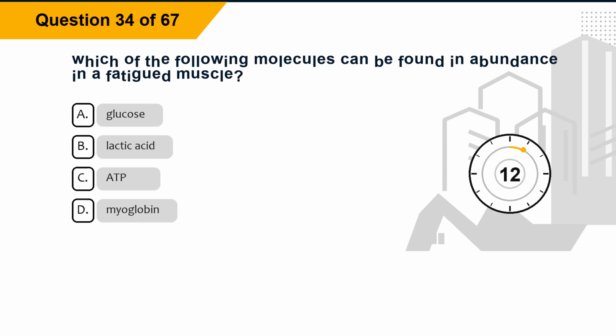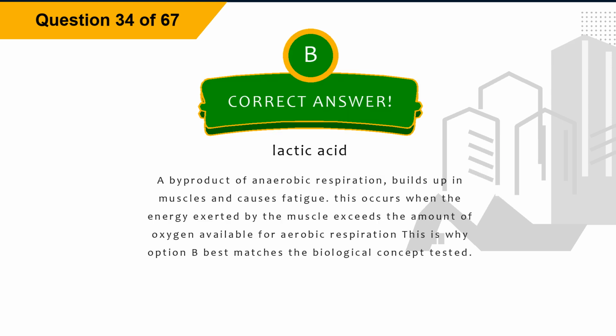Question 34. Which of the following molecules can be found in abundance in a fatigued muscle? Option A, glucose. Option B, lactic acid. Option C, ATP. Option D, myoglobin. The correct answer is option B, lactic acid. Explanation: lactic acid, a byproduct of anaerobic respiration, builds up in muscles and causes fatigue. This occurs when the energy exerted by the muscle exceeds the amount of oxygen available for aerobic respiration. This is why option B best matches the biological concept tested.